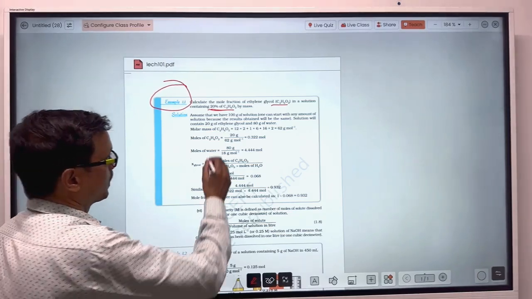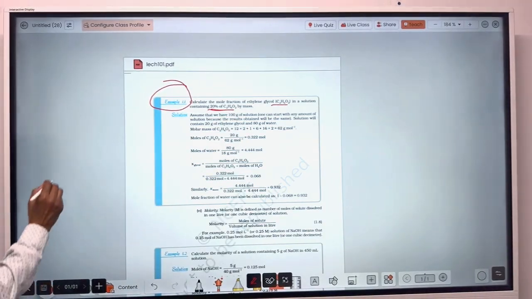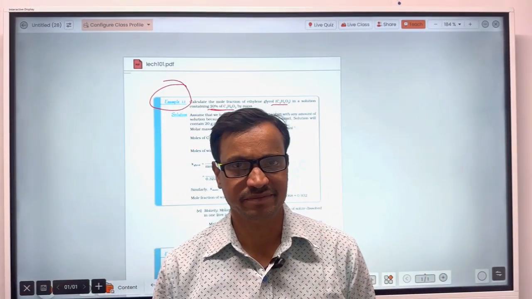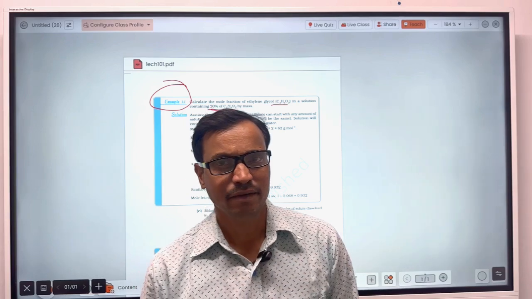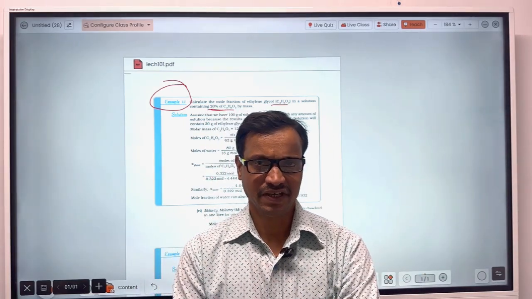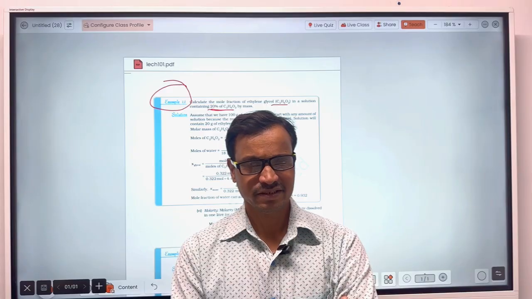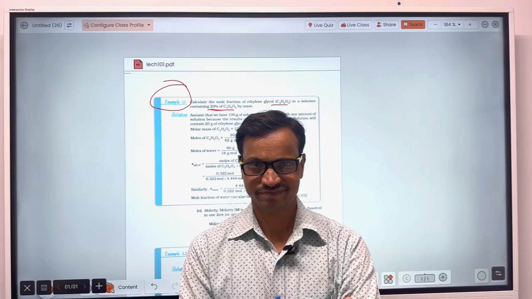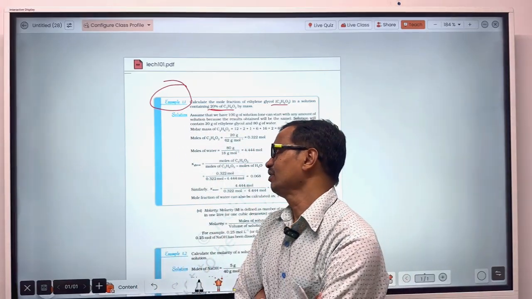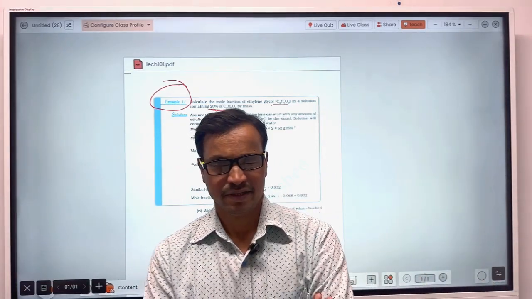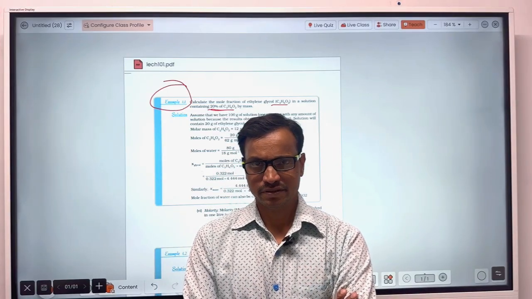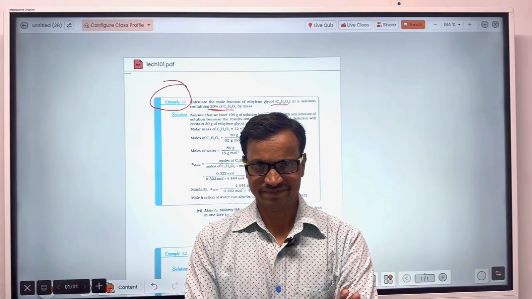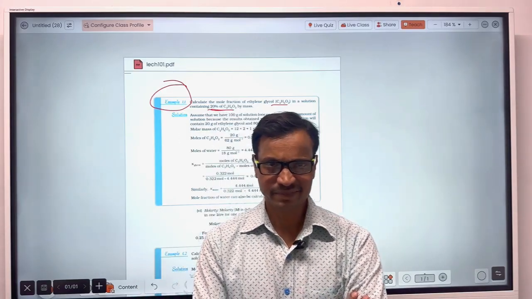Now watch out, 20% ethylene glycol means if the mass of the whole solution is 100 gram, then the mass of ethylene glycol will be 20 gram. 20% ethylene glycol by mass means in 100 gram of solution, the mass of ethylene glycol will be 20 gram. So water will be 80 gram.